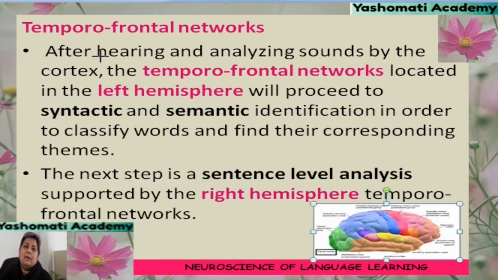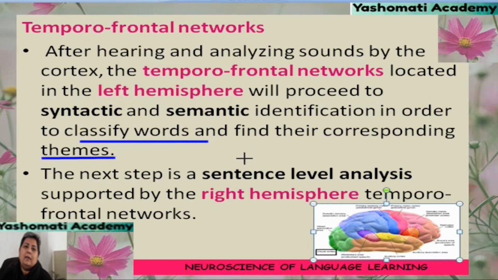So how this function happens is that after hearing and analyzing sound by the cortex, which is present in the auditory cortex, that is in the temporal lobe, temporofrontal networks located in the left hemisphere will proceed to syntactic and semantic identification in order to classify words and find their corresponding things.